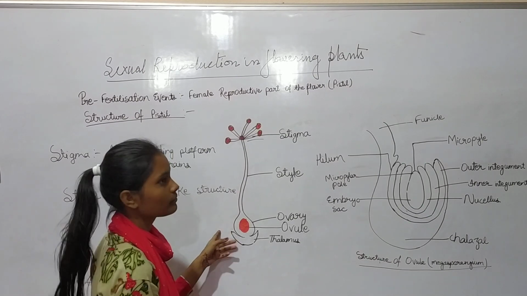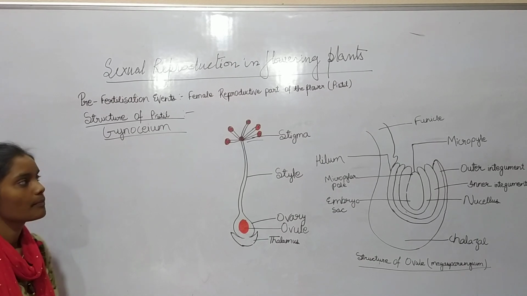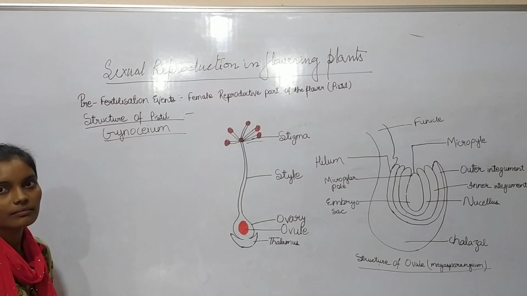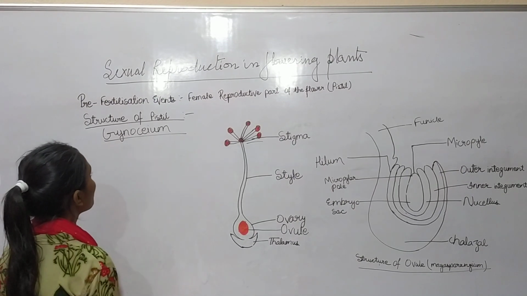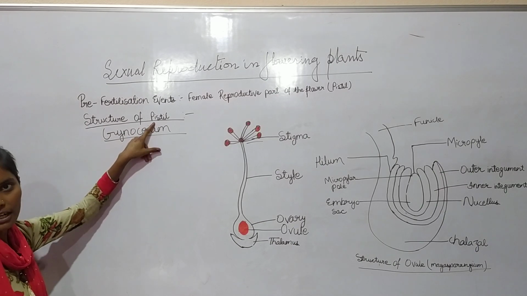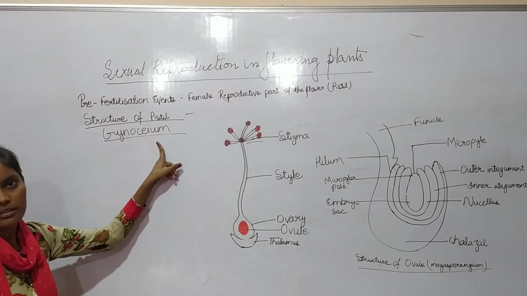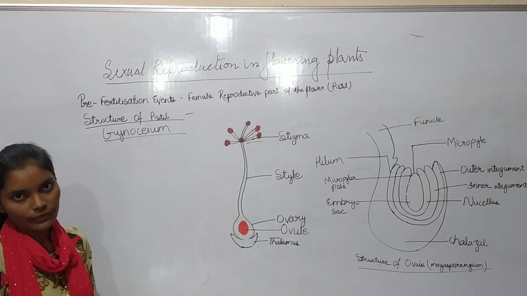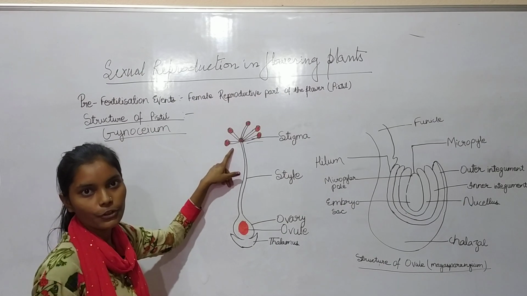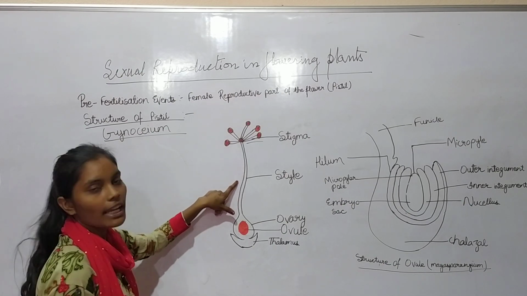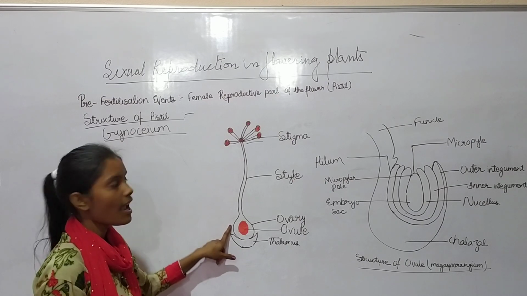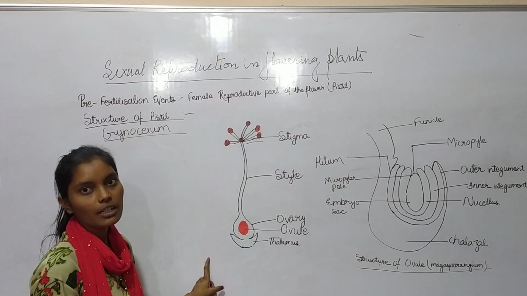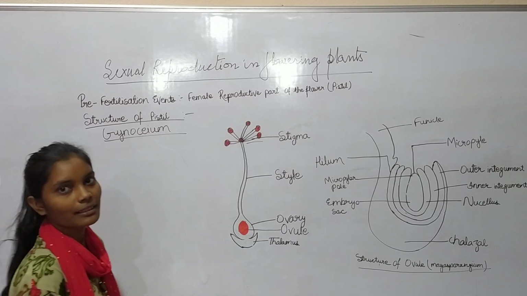So today we have learned about the female reproductive part, the pistil. The collection of pistils is known as gynoecium. It contains three parts: stigma, style, and ovary. The stigma is the landing platform for the pollen grains, the style is the slender elongated part of the pistil, and the basal part of the pistil is known as the ovary. The ovary is responsible for the reproduction of the flowering plants.